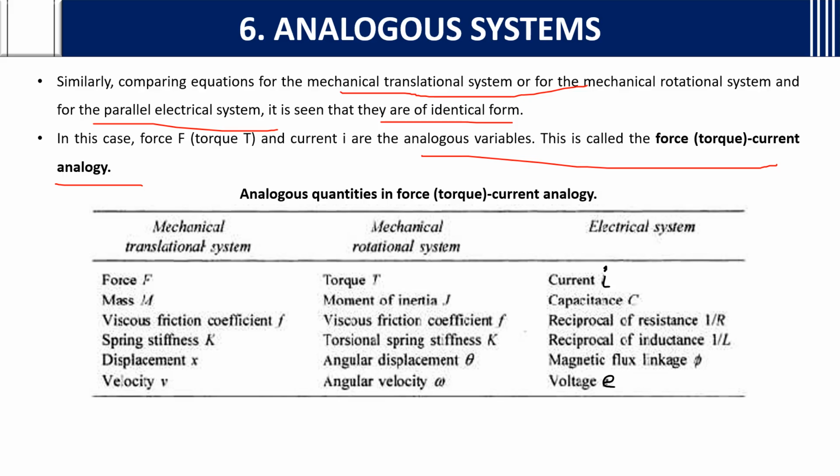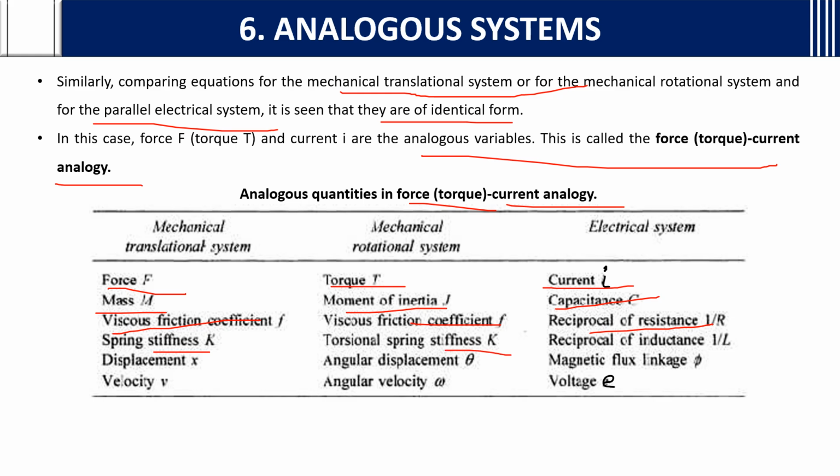So analogous quantities in force current analogy or torque current analogy: force F is the same, torque, and here we write it in terms of current I for the electrical system. Mass M, here moment of inertia J, and in the electrical system we represent them by capacitance C. Viscous friction F or B is represented by the reciprocal of resistance in the electrical system.